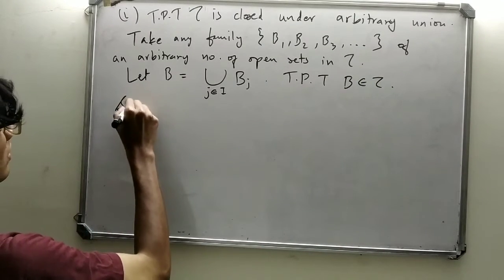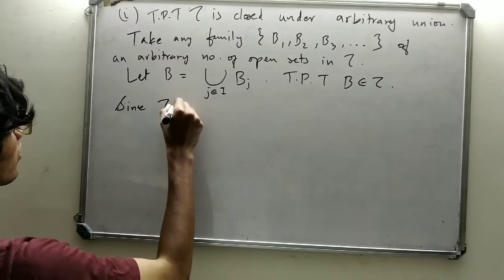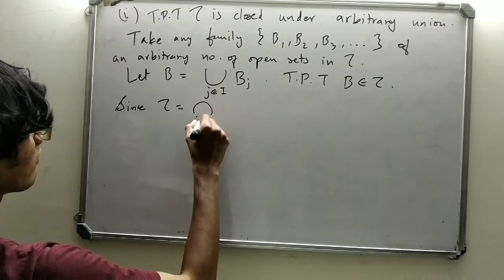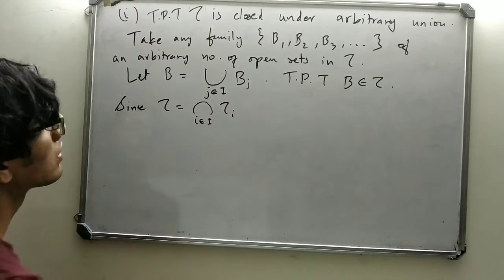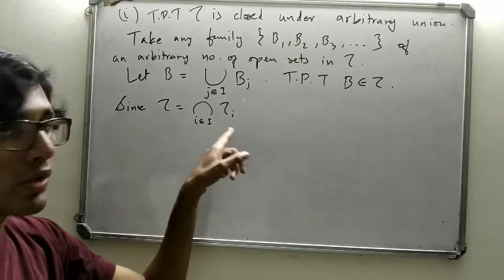Now, since tau equals the intersection over i in I of tau i, each Bj must belong to every tau i.